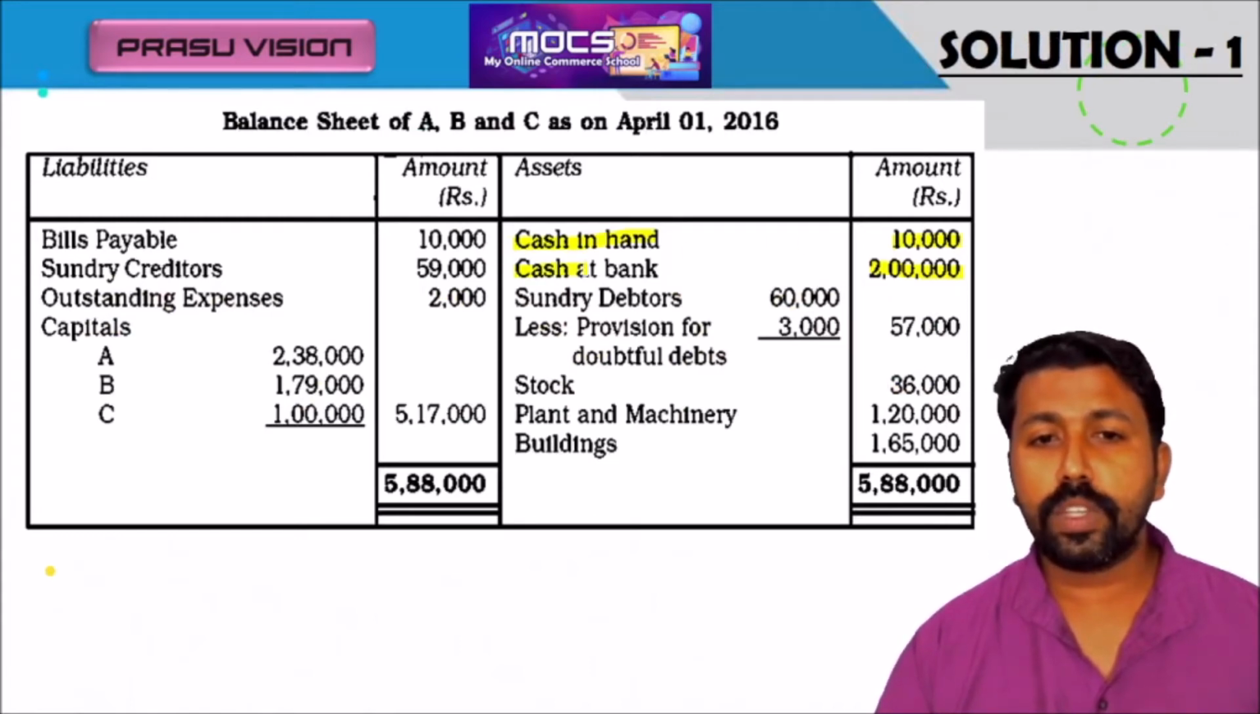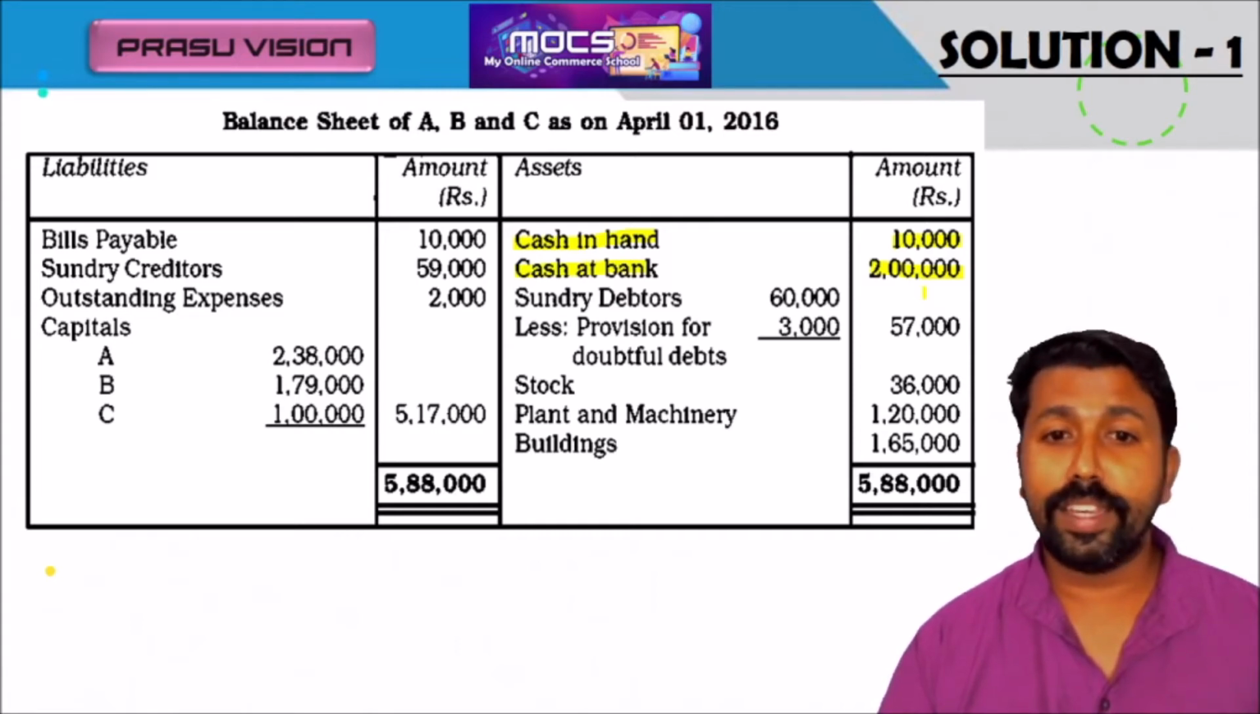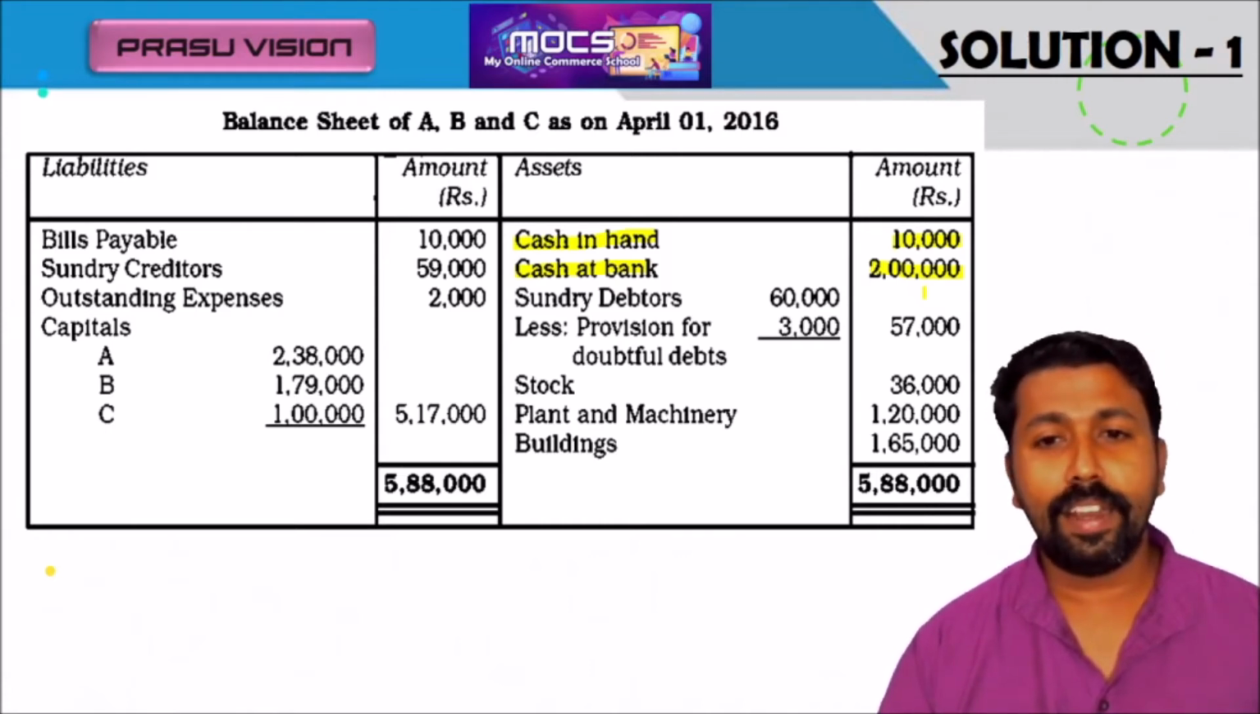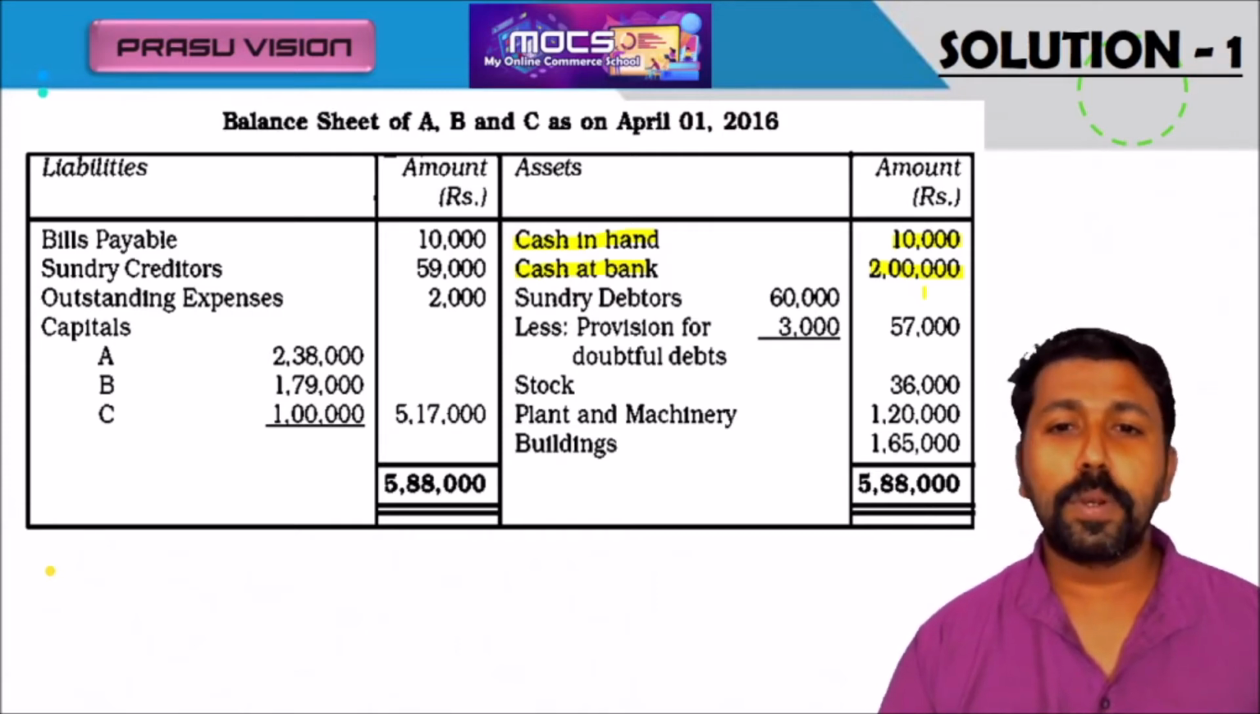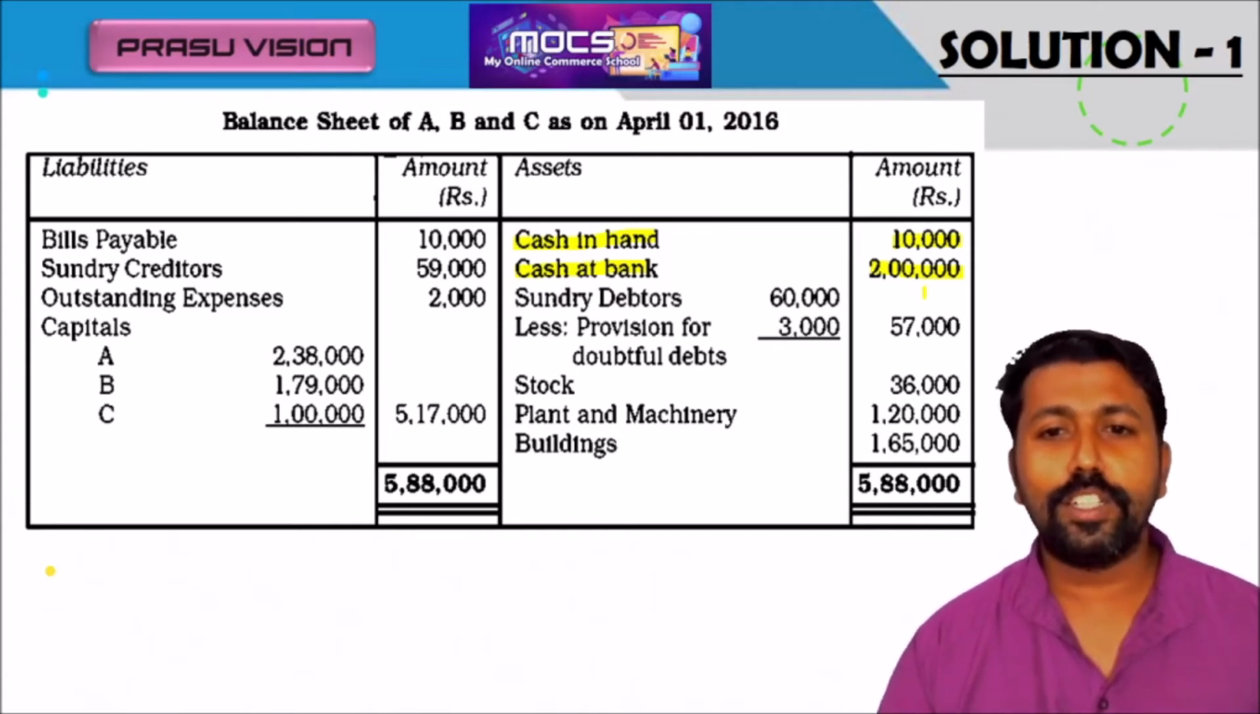So cash in hand we have taken from the old balance sheet, 10,000. But there is a change for the cash at bank. It is changed from 40,000 and increased to 2 lakh. How will it increase? That we can find out like this: capital brought by the new partner 1 lakh, plus his share of goodwill 60,000, plus the amount of balance available in bank, 40,000. So total 2 lakh.